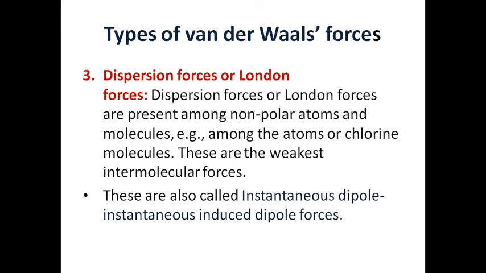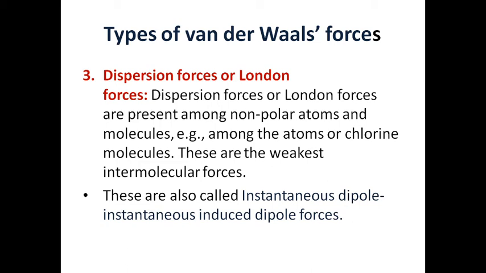The third category is dispersion forces or London forces, after the name of its scientist. This type of bond or force or interaction is between two non-polar atoms or molecules, and these non-polar atoms or molecules may be the same or different. For example, among atoms or chlorine molecules. We know a non-polar molecule does not have any positive or negative poles. So there is no strong force between the surfaces of two non-polar atoms or molecules. That's why this category is the weakest of the intermolecular forces.